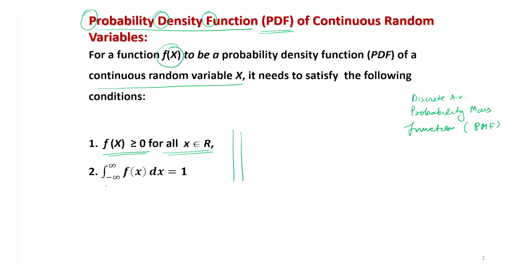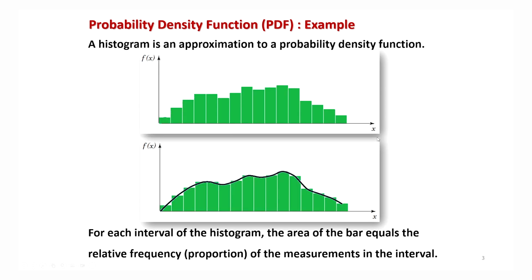And the integral over the whole range of x should be equal to 1. So here I write the integral from minus infinity to plus infinity of f(x) dx is equal to 1. I am assuming that my random variable takes values between minus infinity and plus infinity, but in case x takes values between a and b, greater than a and less than b, then this integral will become a to b, right? So these are the two conditions which have to be satisfied.